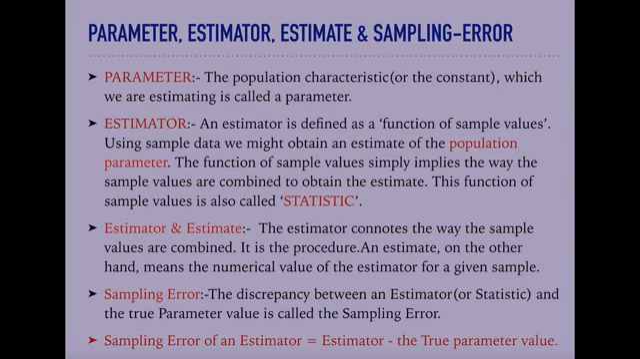The next term is sampling error. The discrepancy between an estimator or a statistic and the true parameter value is called sampling error. It is quite obvious that in case of any sample there lies the sampling error.